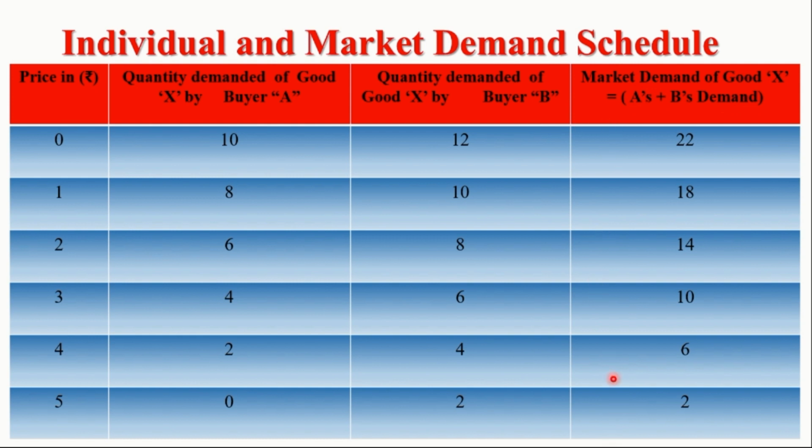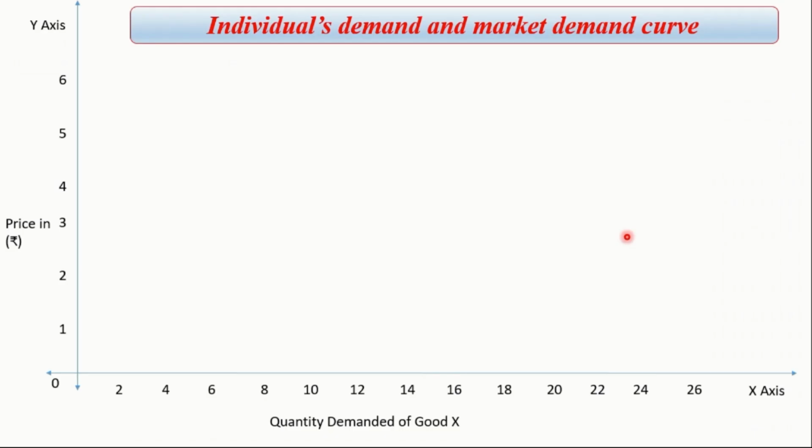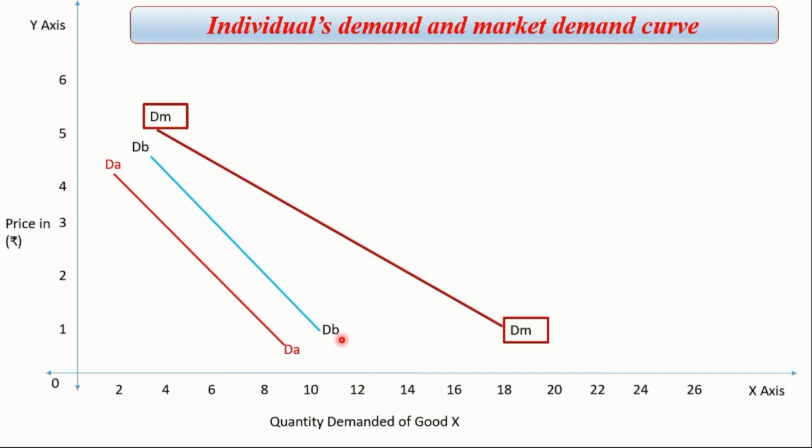When we plot this demand schedule on the graph, what we get is an individual demand curve and also market demand curve. In this diagram, the curve DA DA is the demand curve of buyer A. The curve DB DB is the demand curve of buyer B. And the curve DM DM is the market demand curve. The market demand curve is a horizontal summation of individual demand curves.